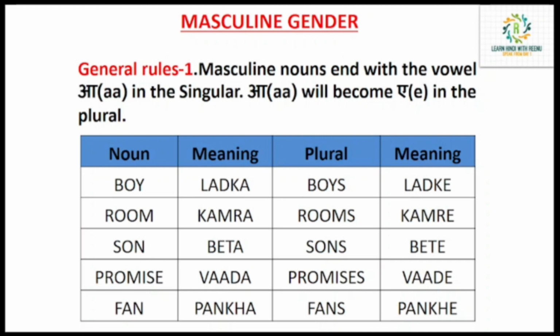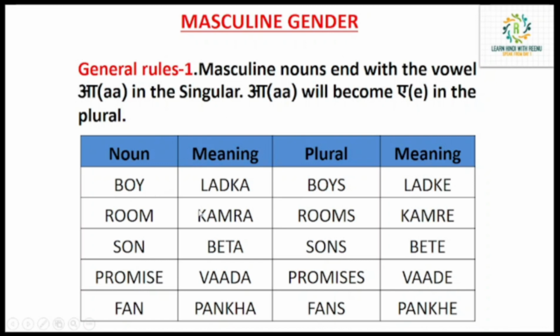What will we do to make it plural? To make it plural, the a sound will become the e sound in plural.